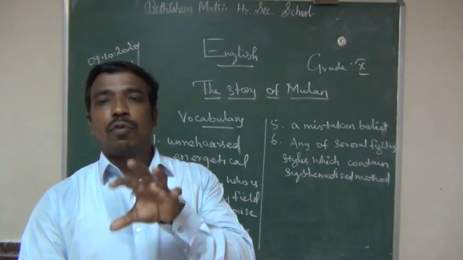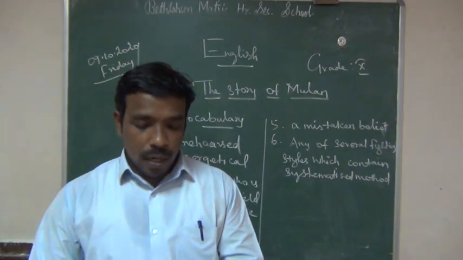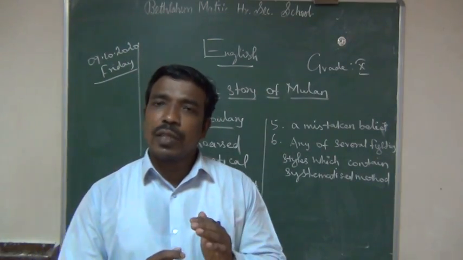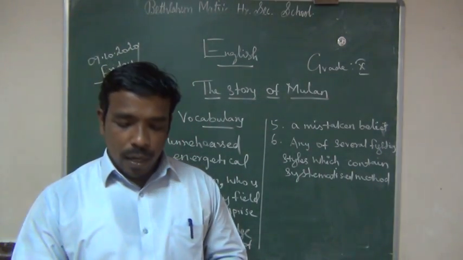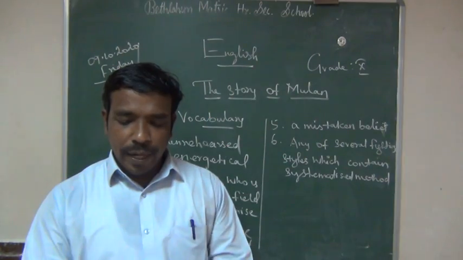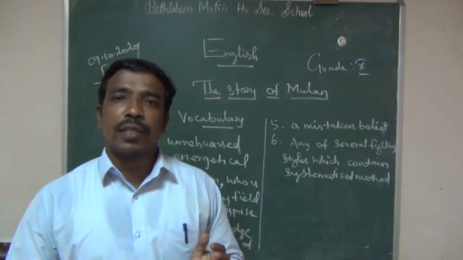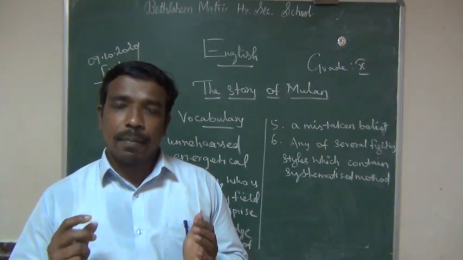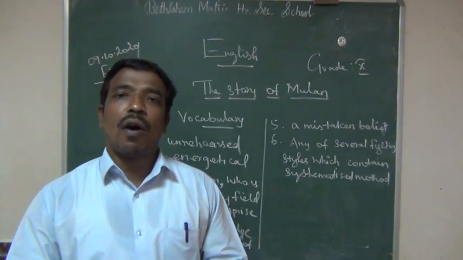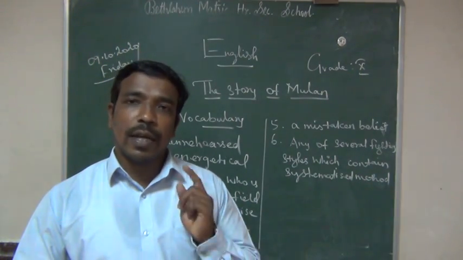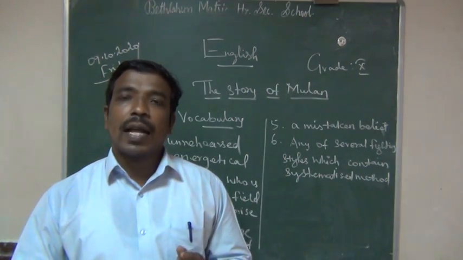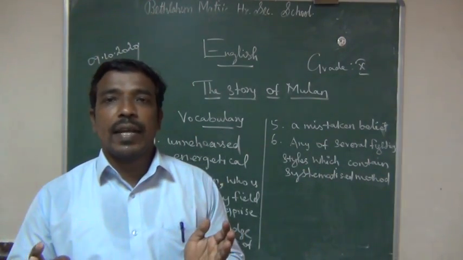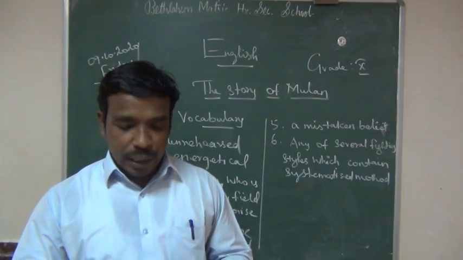It's a legend. Mulan's story is in a ballad. In that poem, they have mentioned this Mulan. Actually, Mulan is a girl. She disguised herself as a boy and went to war. Nearly 12 years she was in the war, and she was very successful. And after that she came out without any gift from the emperor. That is the story they have given.